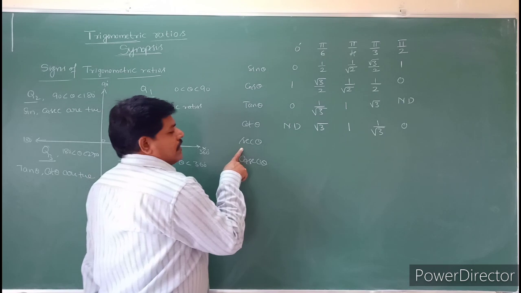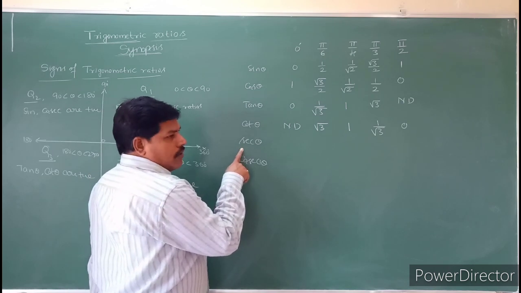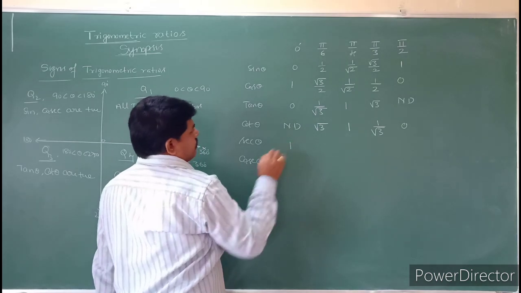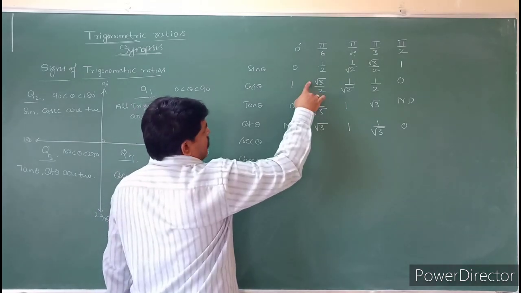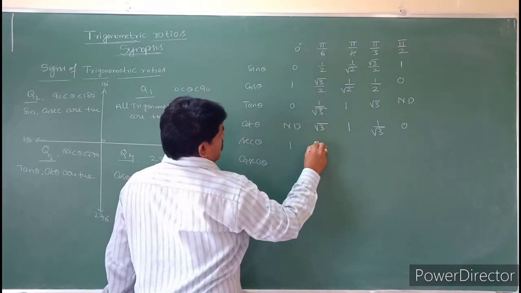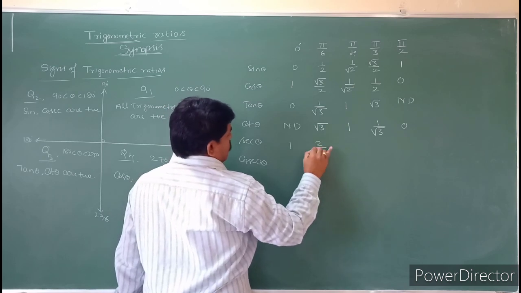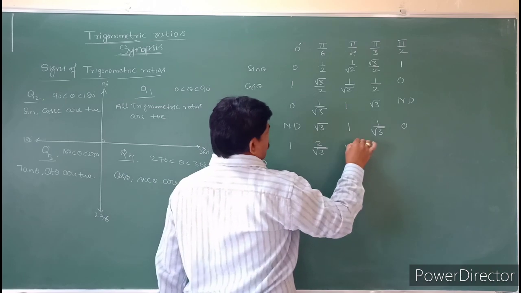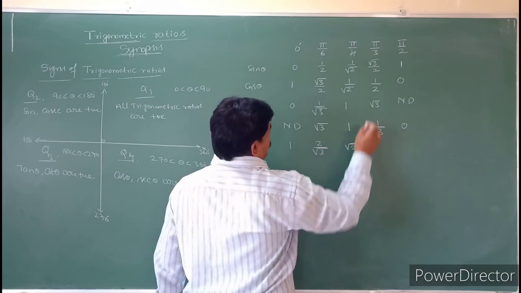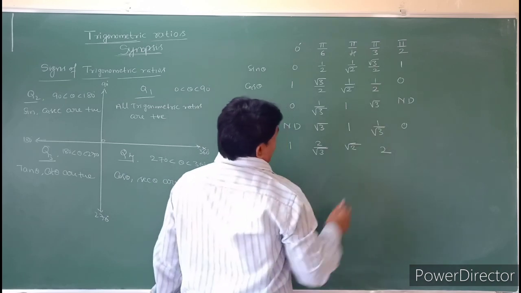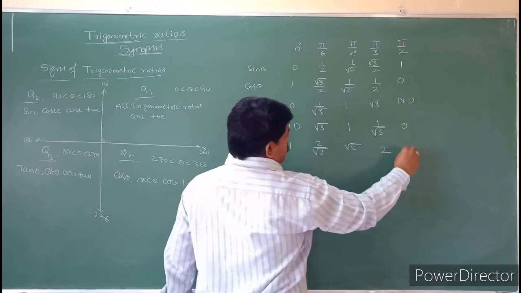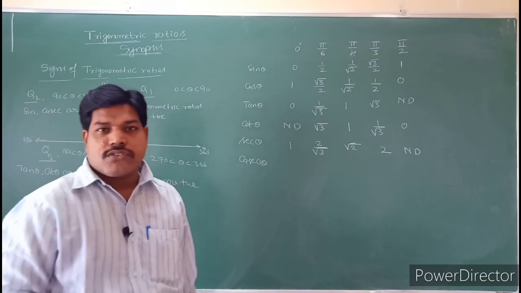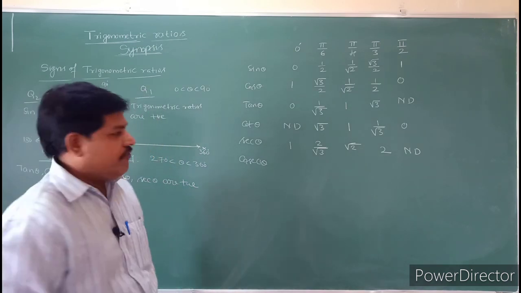So secant, what is the secant? The secant is nothing but the reciprocal of cos, so write it from this. That is nothing but 1. Then the cos reciprocal: for cos 30 it is 2 by root 3, for pi by 4 it is root 2, and then 2, and then cos 90 is 0, so it becomes 1 by 0. That means it is not defined. 1 by 0 is infinity, so in that case we write that it is not defined.